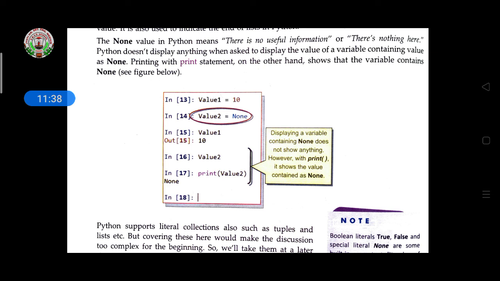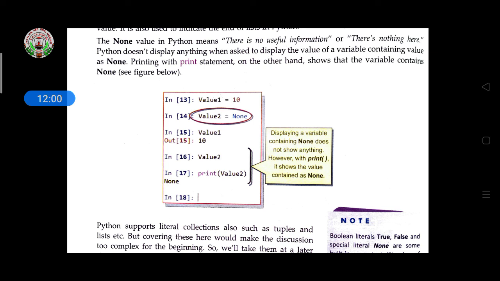If you enter value1 and press the Enter key, it should show 10, because 10 is stored in the variable value1.